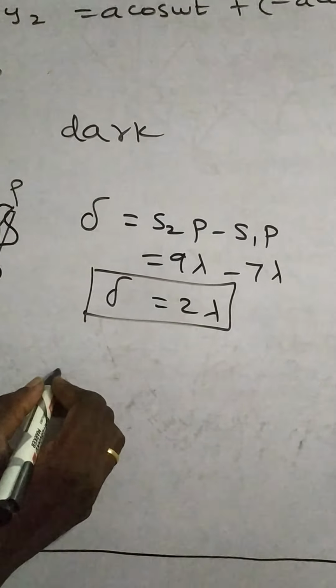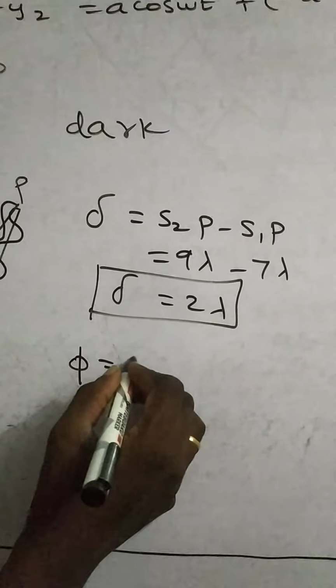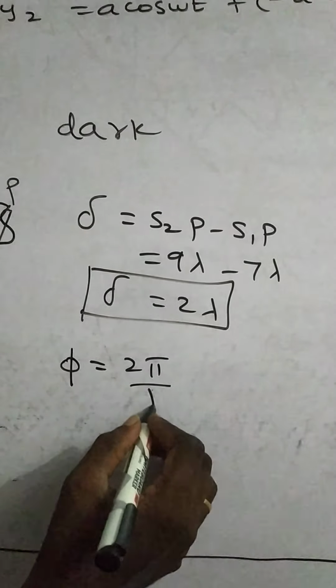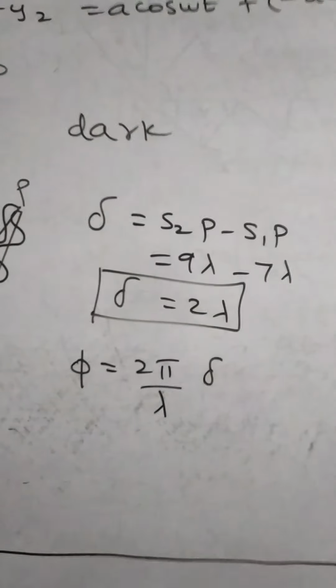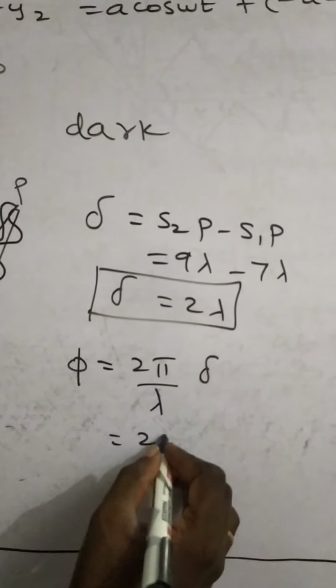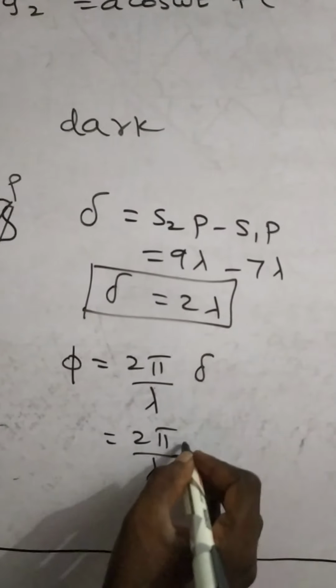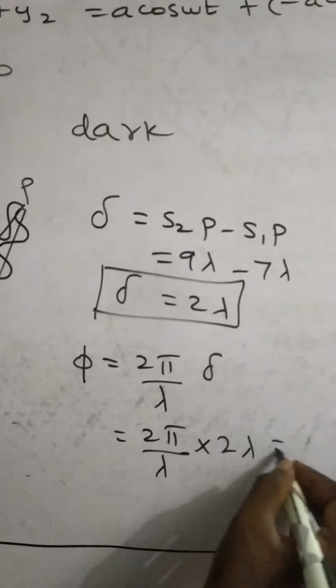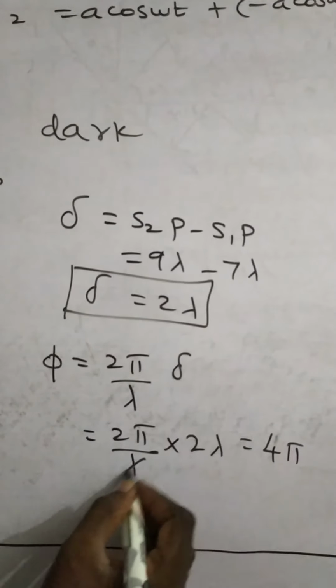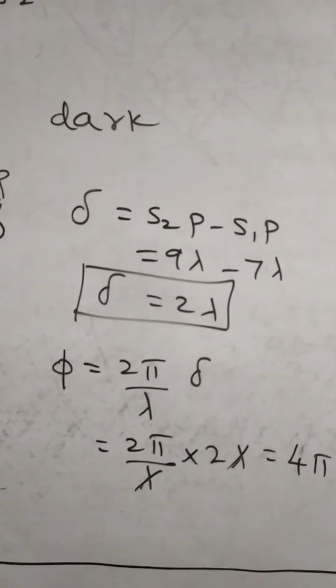What is the relation between phase difference, path difference and wavelength? Phase difference phi is equal to 2 pi by lambda into del. Substituting del equal to 2 lambda, the phase difference is 4 pi.